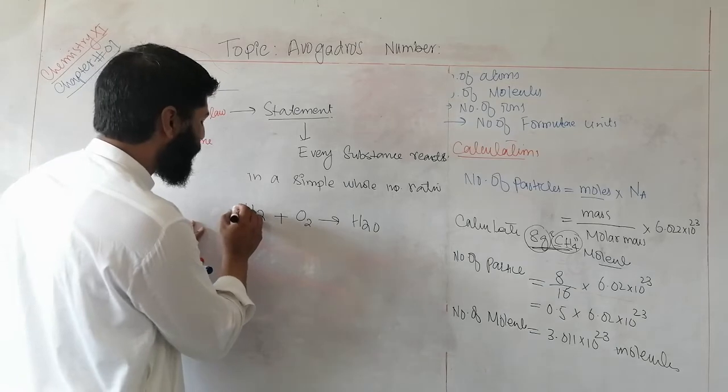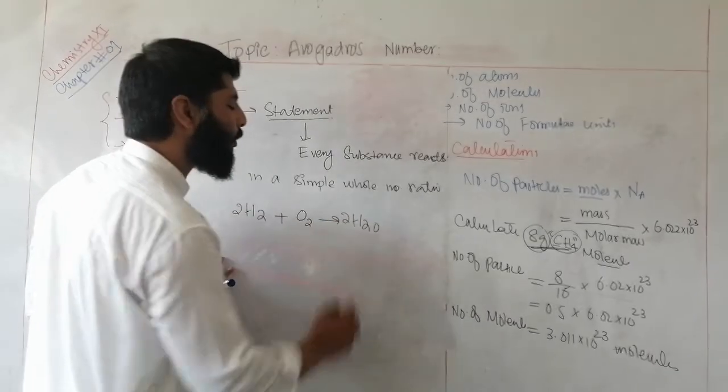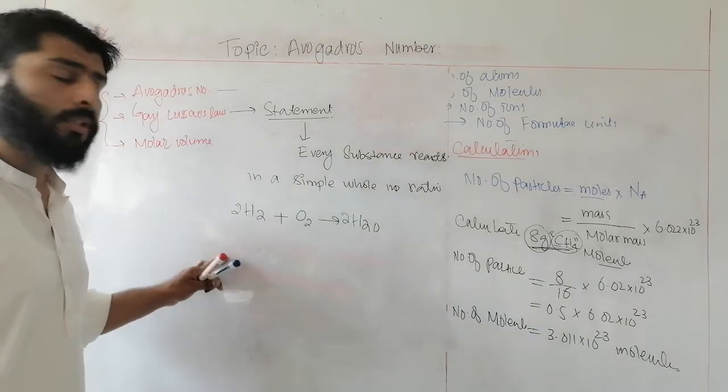Or you can use 2 moles of hydrogen, 1 mole of oxygen and 2 moles of water are produced.